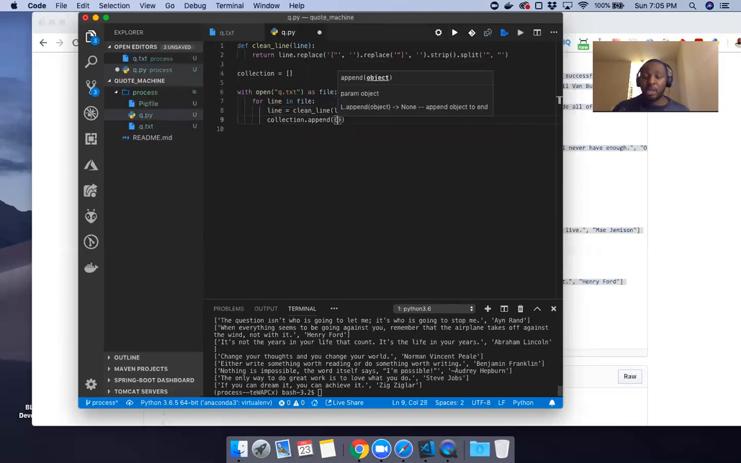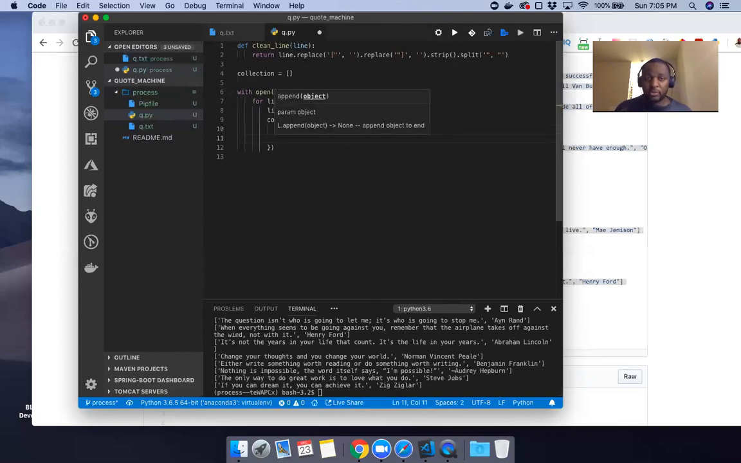Call it append. What I want to append in there is the quotation first and the author, but I'm going to reverse that. I'll start with the author first, and as you can tell, the author is the second item. So I'll say line, and then I also add the quote. And that's going to run the whole thing, right?